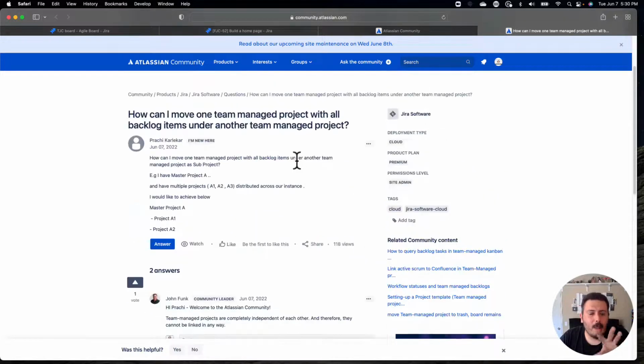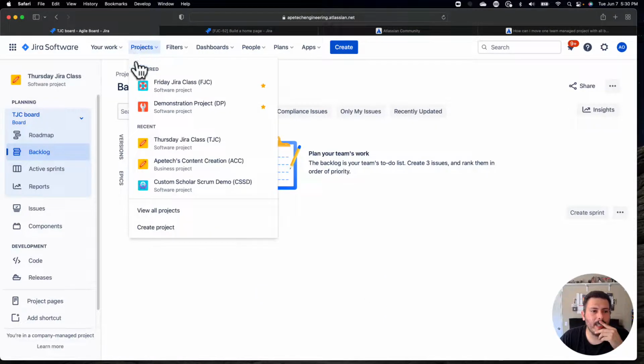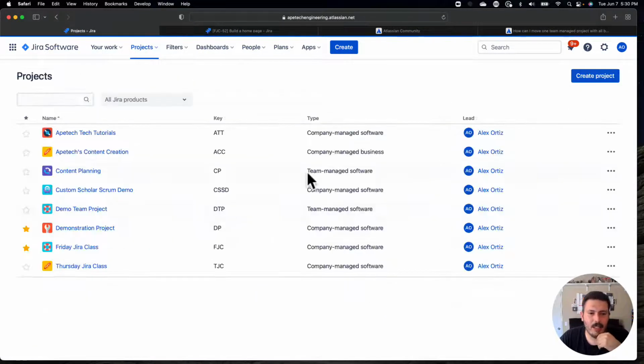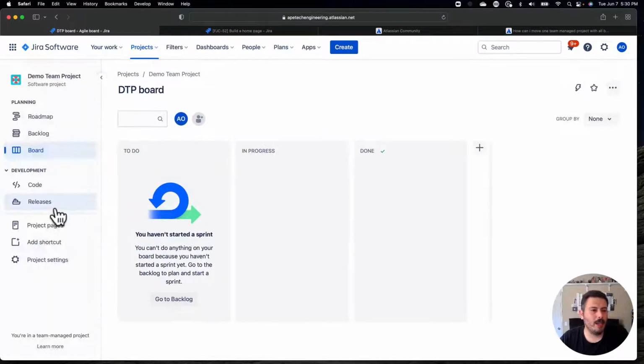So in this particular instance, the way I would approach this question is, it's okay to have a master project. The problem is, because they're on team managed projects, one thing that I'm going to go check is, do team managed projects utilize versions? So let's go into, I think I do have a team managed project here, content planning and demo team project. So I'm going in and I have releases.